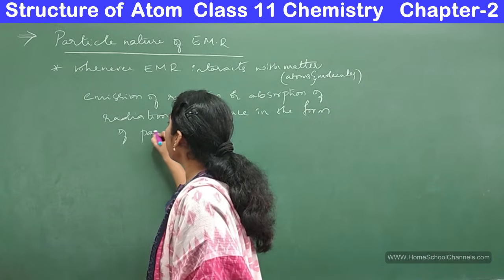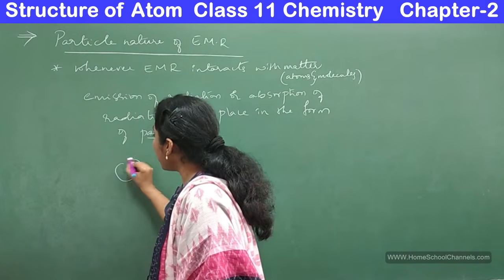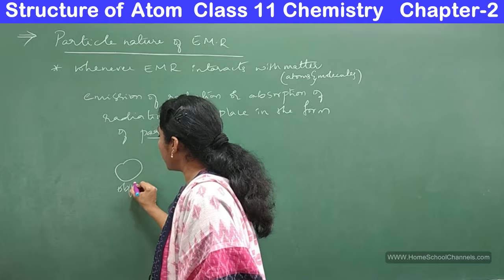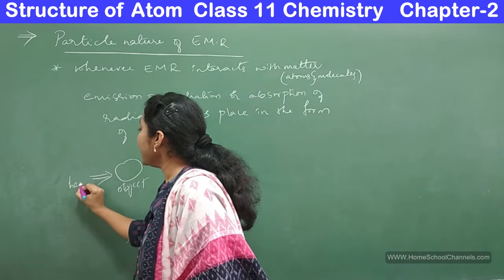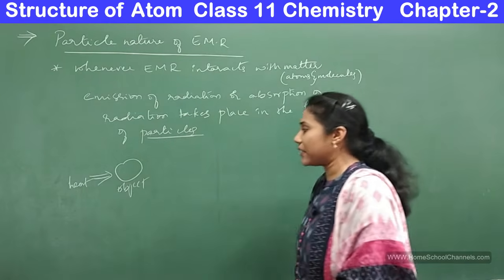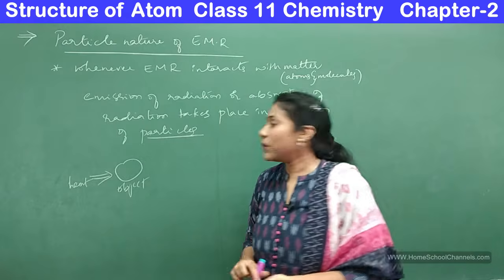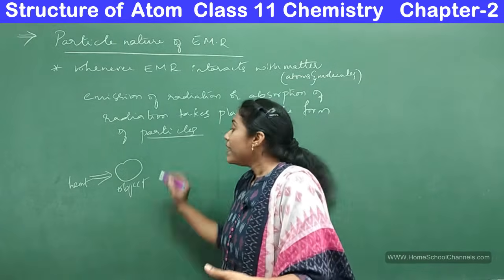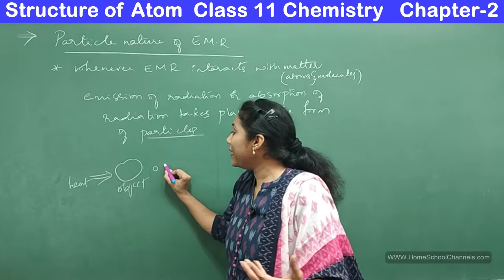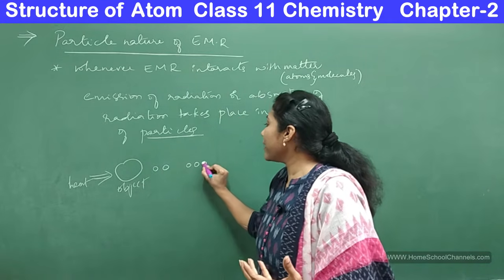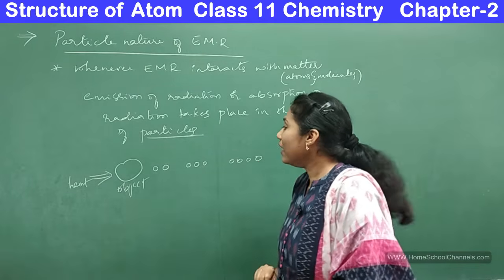For example, imagine this is an object. You are heating this object, so you are providing heat to it. Definitely it will emit certain radiations. Whenever this object is emitting a radiation, it will emit like particles like this. It will emit in the form of particles.